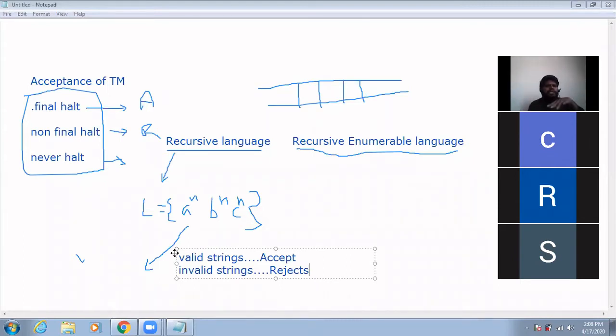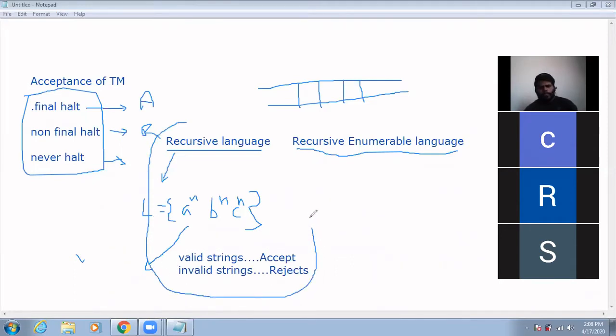Its definition is the same as for a DFA and NFA. If you compare, every valid string has to be accepted and every invalid string should be rejected. So that is the simple definition of the recursive language. Every valid string should be accepted and every invalid string should be rejected.